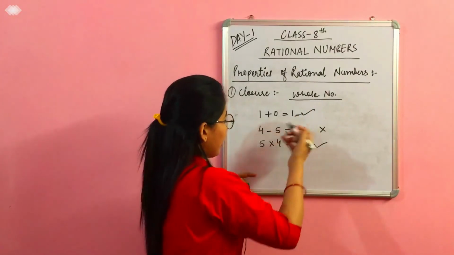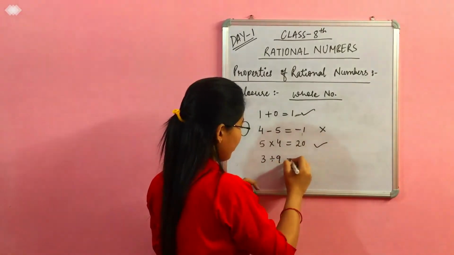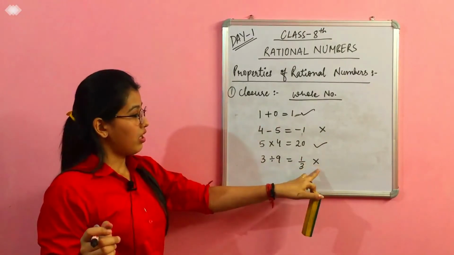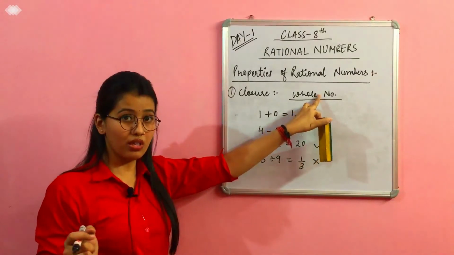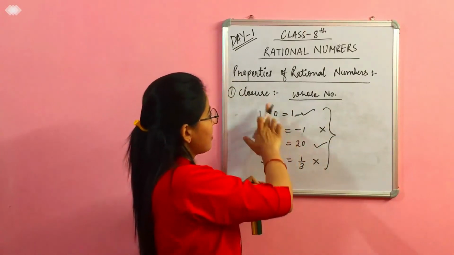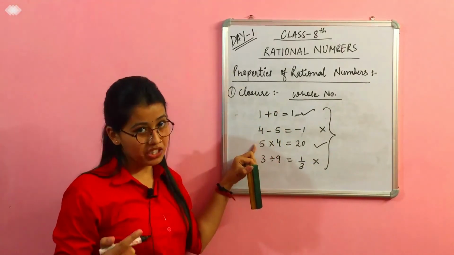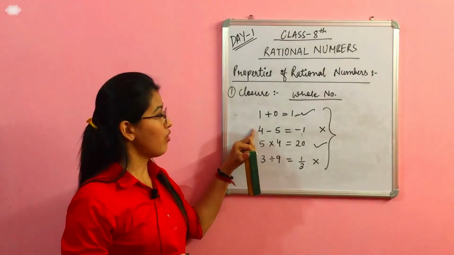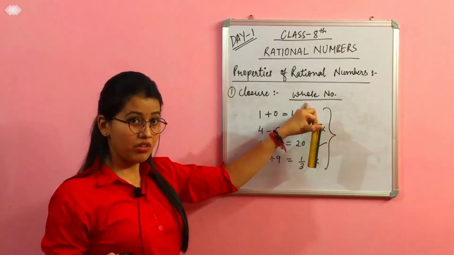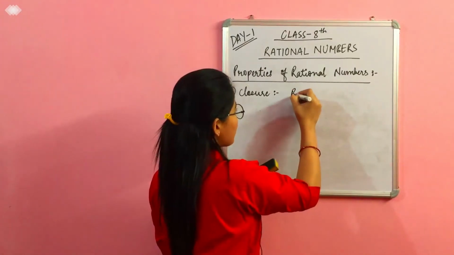Let us check for division as well. Let us take the example of 3 divided by 9. It will give you 1 upon 3, which again does not belong to the set of whole numbers, right? So what we can conclude from these examples is that the closure property is holding in the case of addition and multiplication only. It does not satisfy for subtraction and division if we take the set of whole numbers.